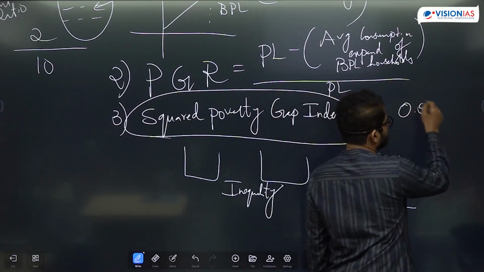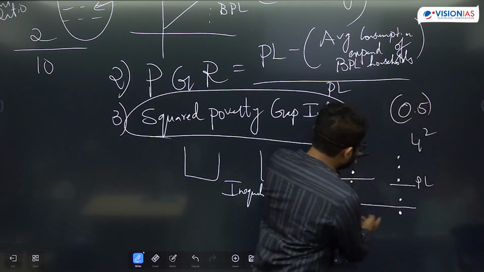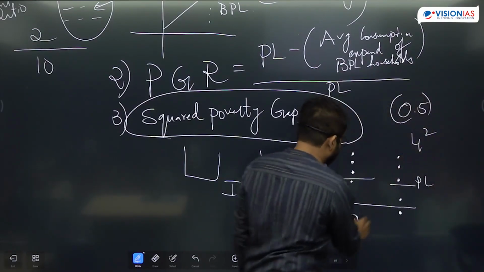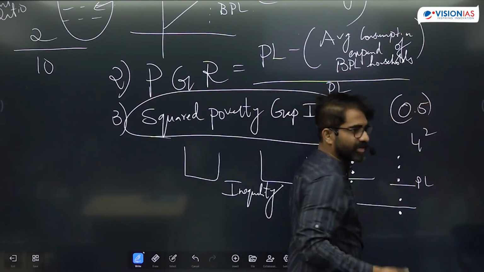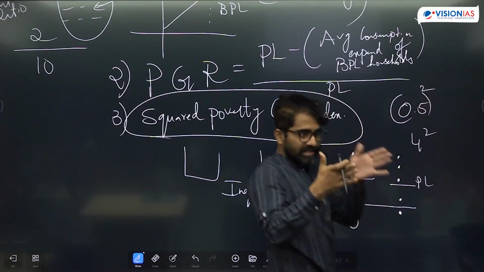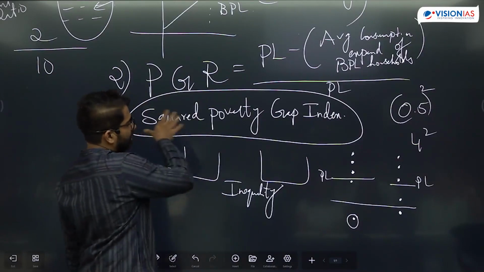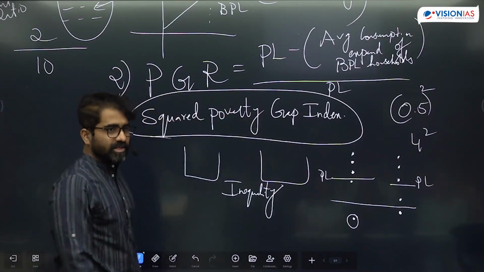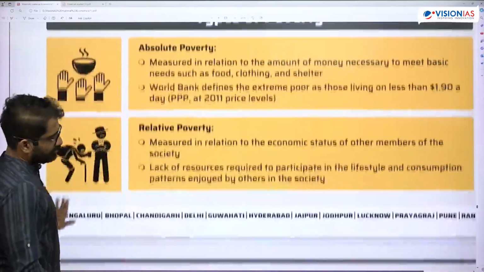No? 0.5 square is different from 4 square, right? 4 square becomes 16. So as and when the gap is increasing, I'm showing a higher value for them. But as and when the gap is less, it becomes 0.25 when I square this number. So when the gap is less, I'm reducing it. This is how we are going to measure poverty in the squared poverty gap index. Both of them measure the intensity of poverty. Intensity, including inequality, you will be able to do in the squared poverty gap index. Is that okay? Yes?